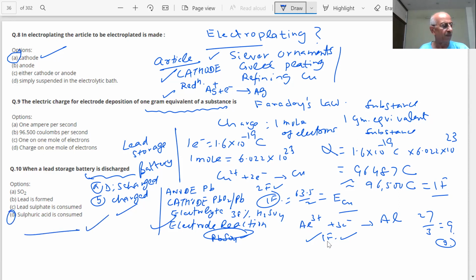Clear? Yes, sir. All right. So this ends the most important 10 questions on electrochemistry along with the revision. We will see you in the next class. You are very clear what we are talking about, students, that we will work out each and every question. There is no cramming or mugging involved. You can keep on revising your course in the books as you have more time, so you can do more revisions and study more.